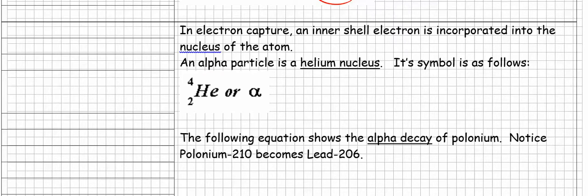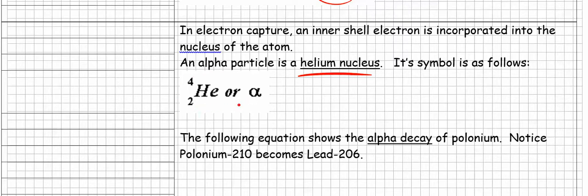Now, an alpha particle is known as a helium nucleus. Its symbol is as follows. Now, we've got helium, 2 protons in the nucleus, 2 more neutrons in the nucleus, right? But this is a helium nucleus, and it's known as an alpha particle.